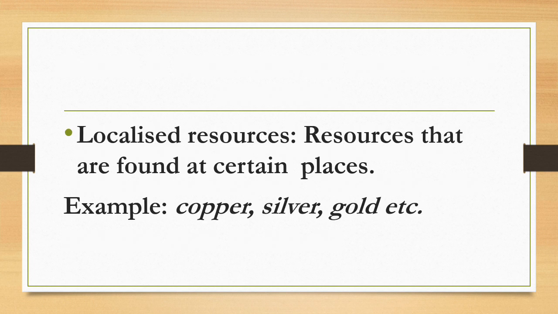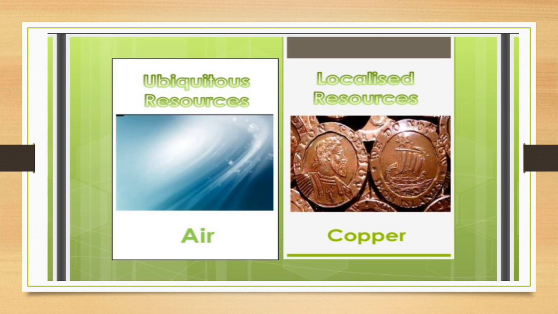Next comes localized resources. These are resources which are found only in particular regions at certain places, such as copper, silver, gold, etc. Different metals and minerals like iron, copper, gold, silver, etc. are examples of localized resources. The distribution of these natural resources is unequal because the availability of many physical factors like terrain, climate and altitude also differs very much over the earth. Here you can see the example of ubiquitous resources such as air and localized resources such as copper.